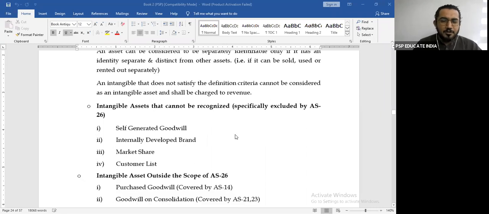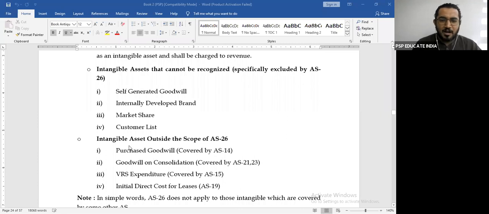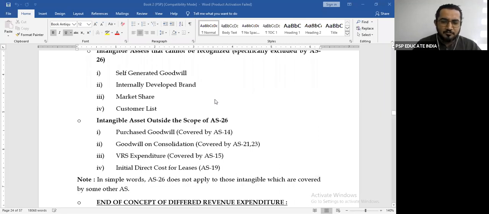Right, then you have four expenses or four items that are specifically excluded by AS 26. One is self-generated goodwill, the other is internally developed brand, the third one is market share, and the fourth one is customer list. The following four are outside the scope of accounting standard 26. One is purchased goodwill, because you already have purchased goodwill covered by AS 14. Goodwill on consolidation is taken care of by AS 21 and 23. VRS expenditure is taken care of by AS 15, and initial direct cost for leases is covered by AS 19, which means that AS 26 does not apply to an intangible which is already covered by some other accounting standard.